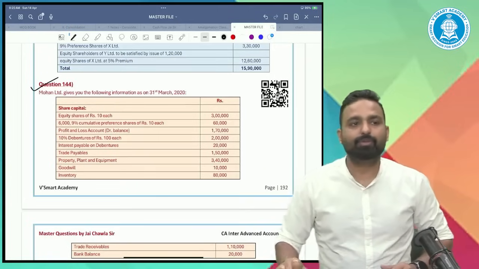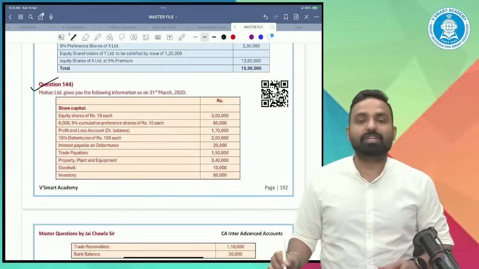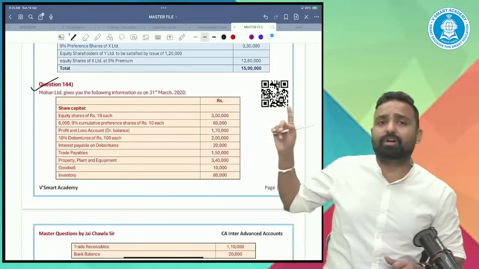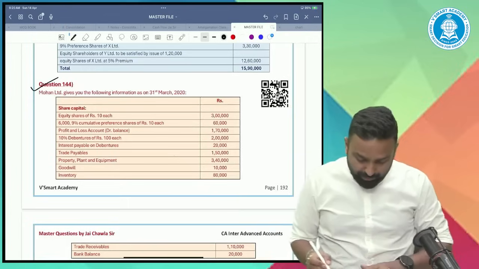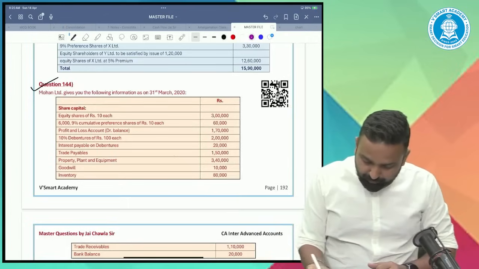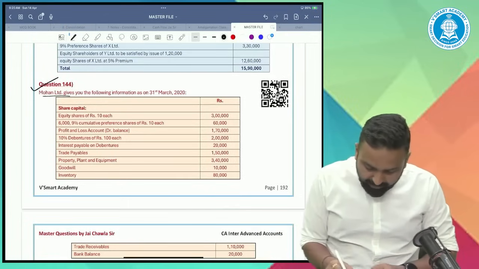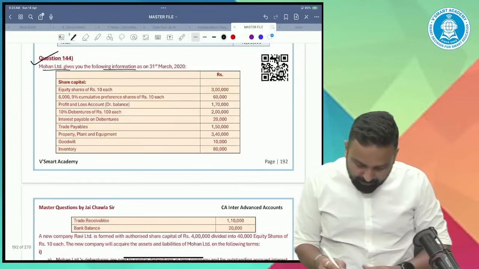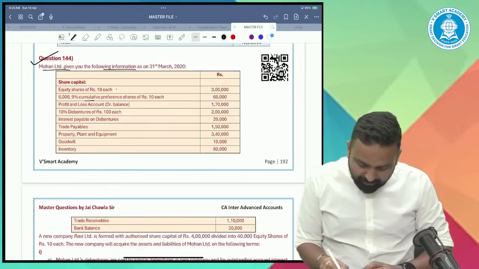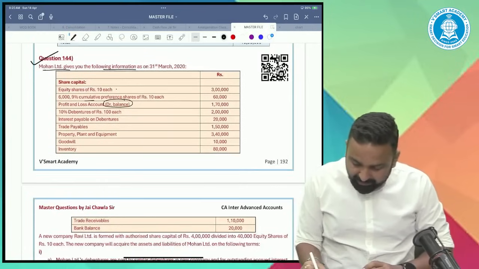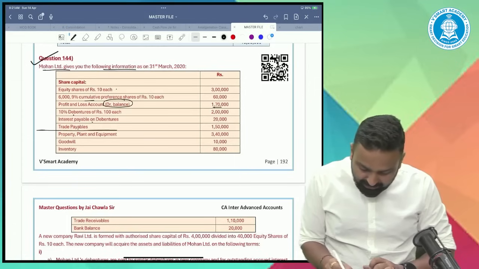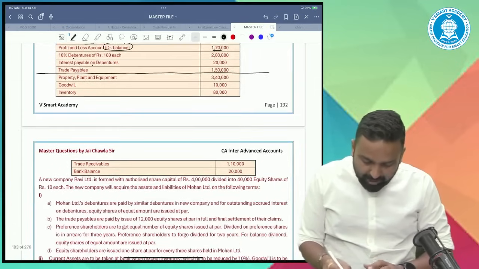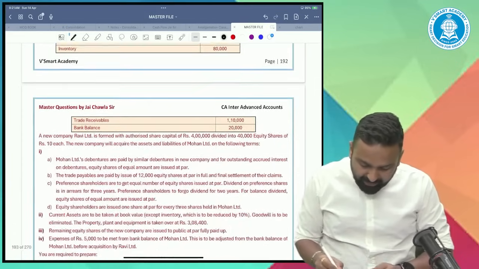So there is one more question, question number 144. However, this question also contains a QR code, but I will discuss it with you. There is a company Mohan Limited which gives you the following information: equity, 9% cumulative preference shares, profit and loss debit balance, debentures, interest payable on debentures, trade payables. These are the equity and liability side. Now property, plant and equipment, goodwill, inventory, trade receivable, bank balance.